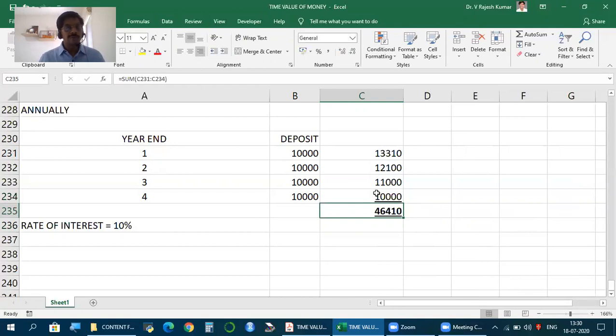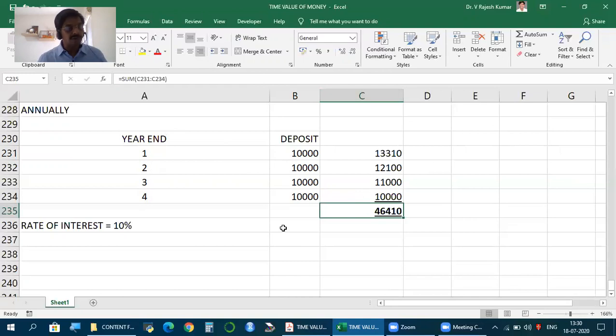So if you go for a recurring deposit, which is an annuity, each year end you deposit 10,000, interest rate is 10%. At the end of fourth year, how much do you get? 46,410. This 46,410 is what we call the future value of annuity or terminal value of annuity. Now, knowing how to calculate this is what we need. But this is not how we calculate. If you calculate, fine, but this is not the purpose of learning time value of money.